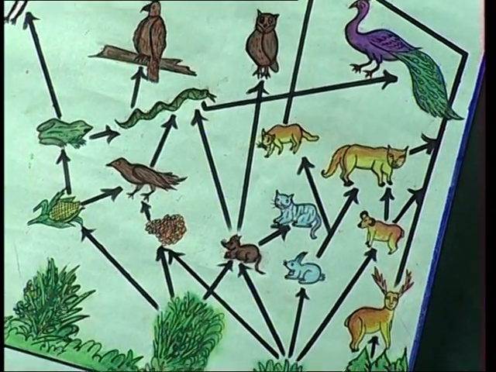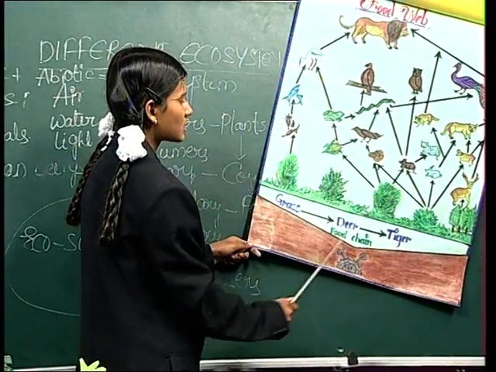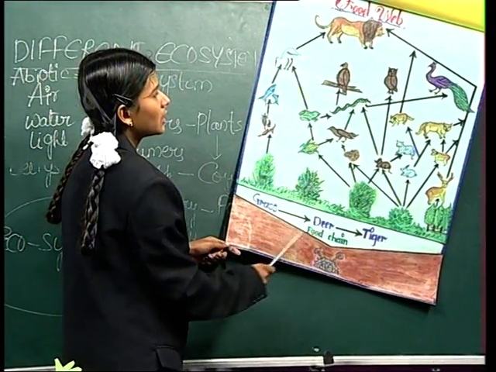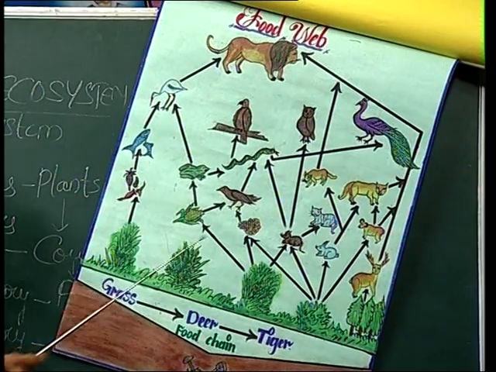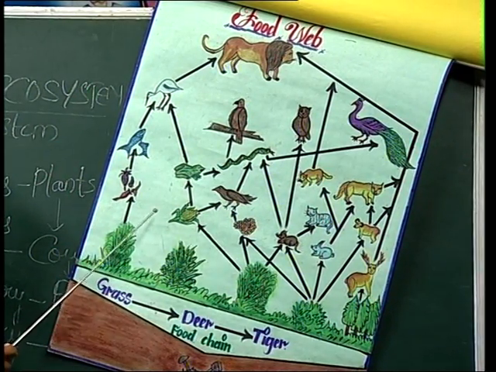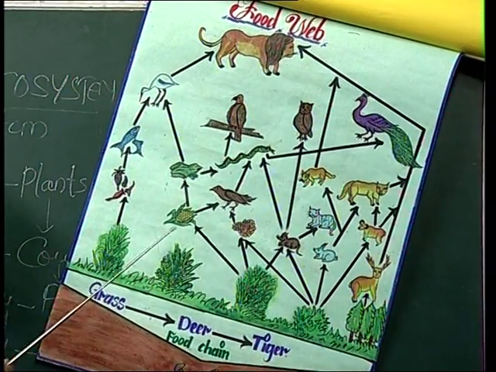Grass is eaten by deer and deer is eaten by tiger. This is called a food chain, but it is not in a unidirectional way. It is in a multidirectional way. Here it is formed like a structure called a food web.